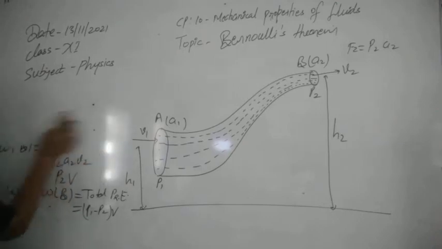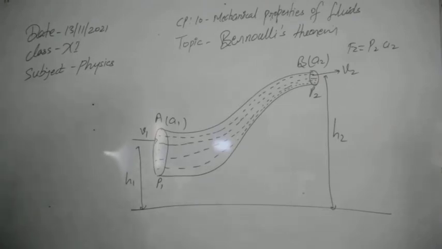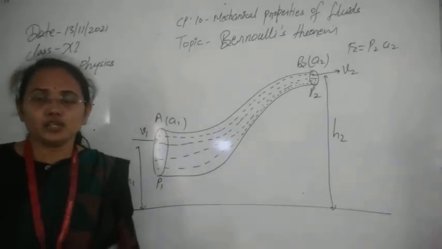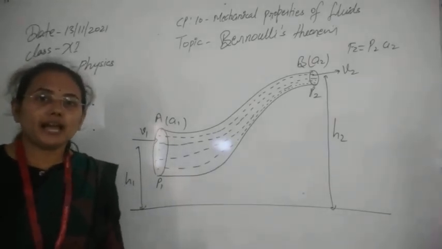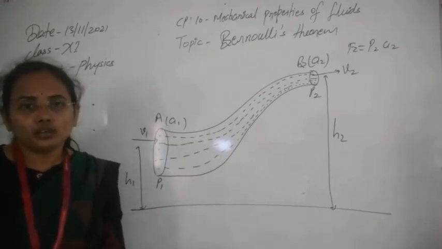Now we will see the change in potential energy and then the change in kinetic energy per second. We will take the sum of all three energies and see whether it is constant or not.